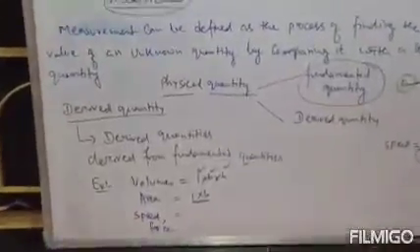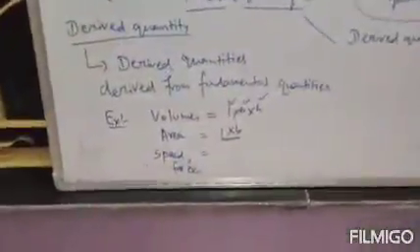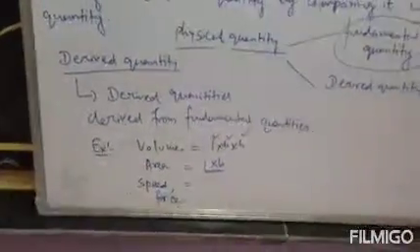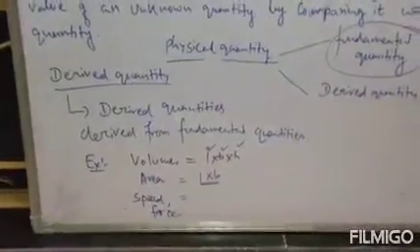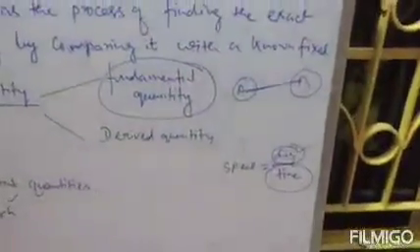So distance is a fundamental quantity, and time is also a fundamental quantity, because just recall the fundamental quantities. I have told you there are a total of 7 fundamental quantities, and one of them was time. So time is your fundamental quantity. Now distance is a fundamental quantity, time is a fundamental quantity.